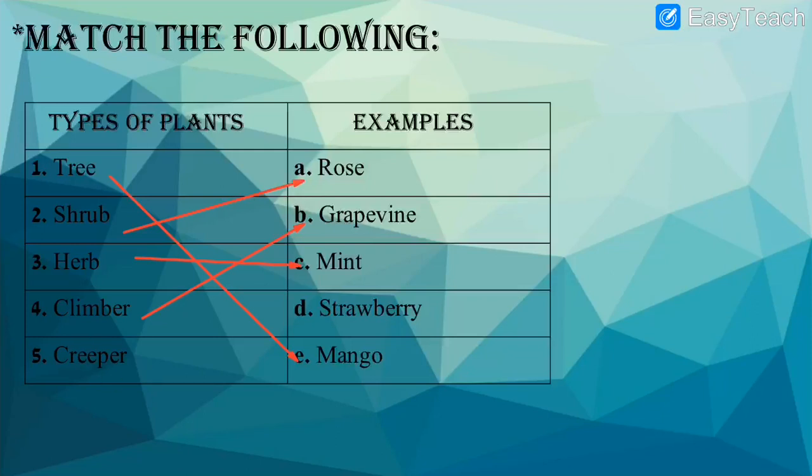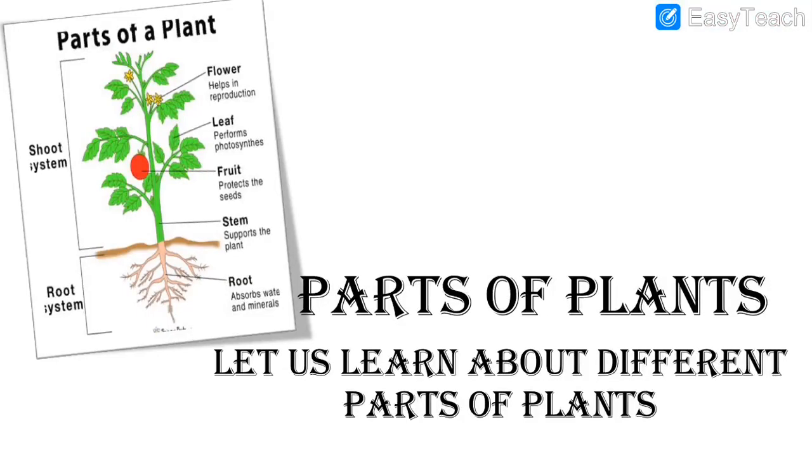Then last one, number 5 is creeper. Which one is left now? Strawberry. Strawberry is a small red color fruit which grows along the ground. So let me match creeper with strawberry. So that is the only option which is left. 5 will match with D. Creeper is a strawberry.